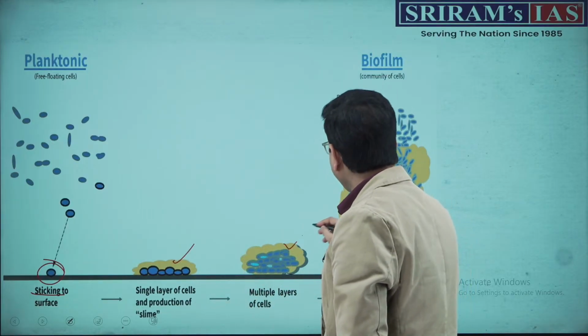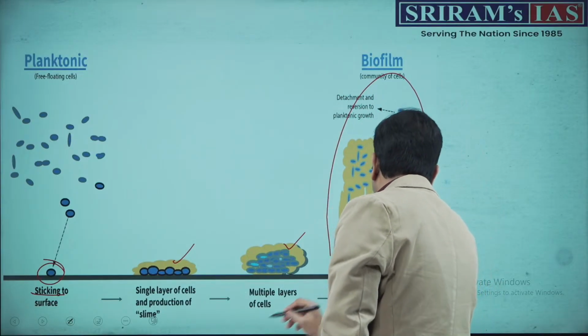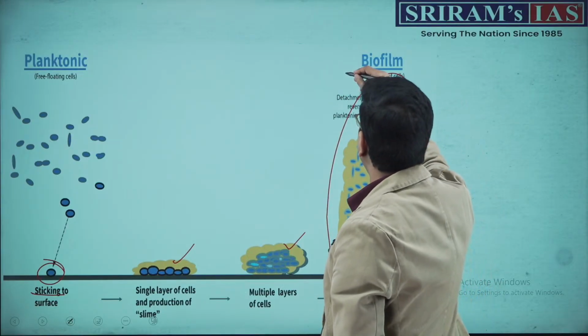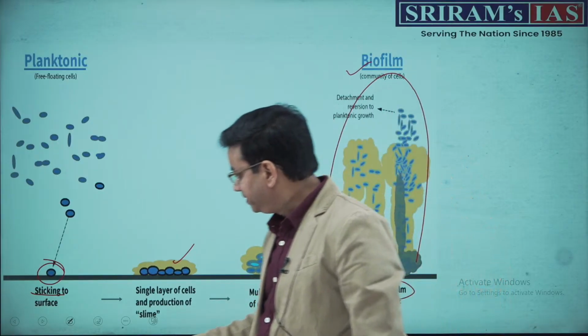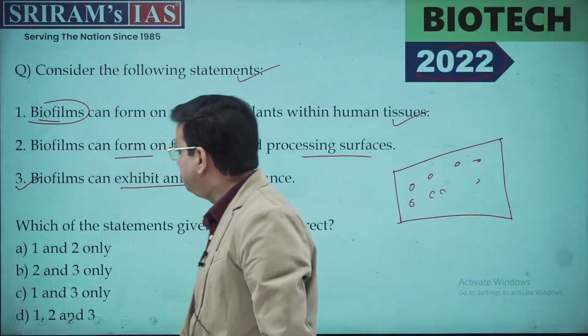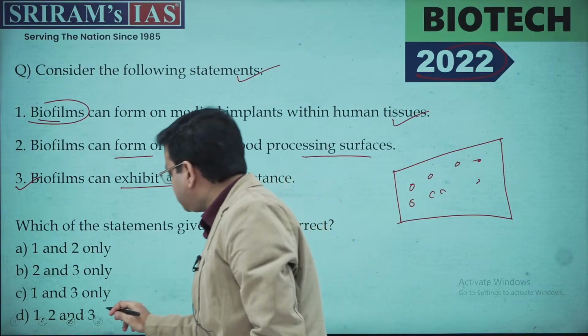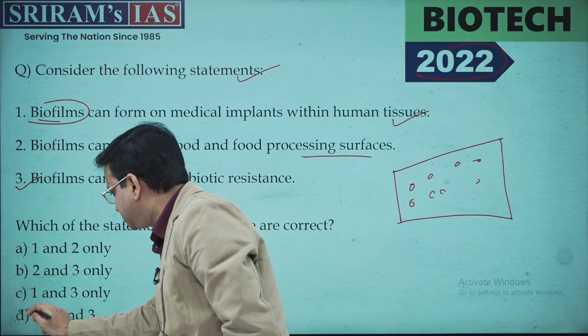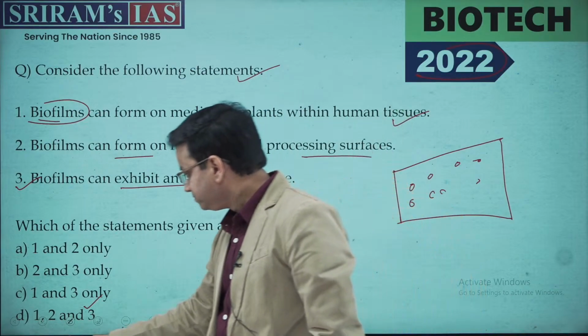Further, it multiplies, and this is what the biofilm is called, right? It has a mature structure coming out, which is known as biofilm, or a community of cells coming out of it, right? So now after this diagram, you will easily be able to answer this particular question, that definitely all three options given in the statement are correct. So the correct option here is D.